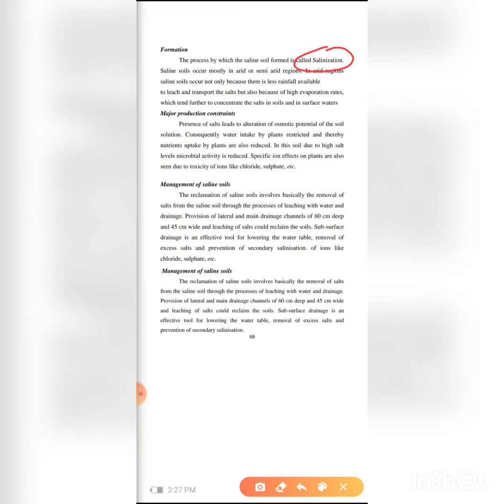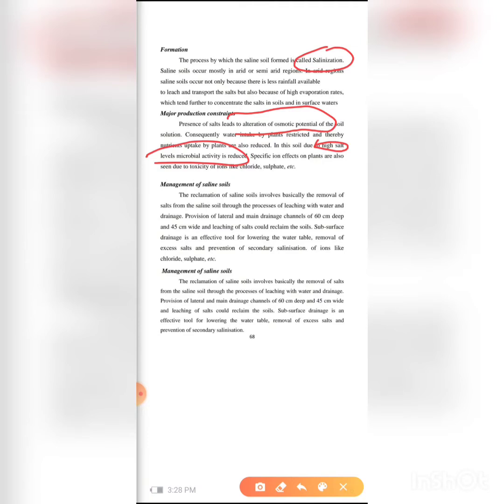So what are the major constraints, or the effects? The presence of salt leads to alteration of the osmotic potential of the soil. This is the first major constraint. And with high salt, microbial activity is reduced. If the salt is present on the surface layer, then there is no microbial activity in the soil. And if there is no microbial activity, then there is no humus in that soil.